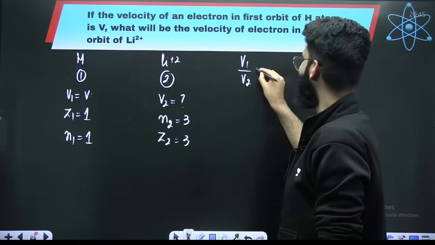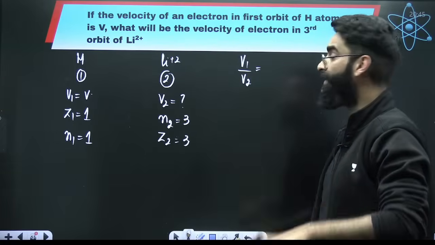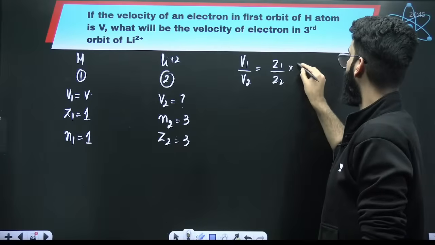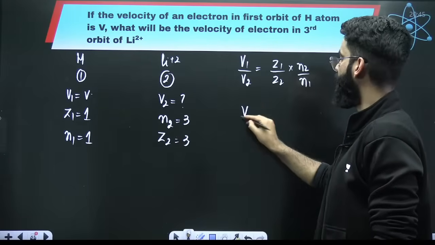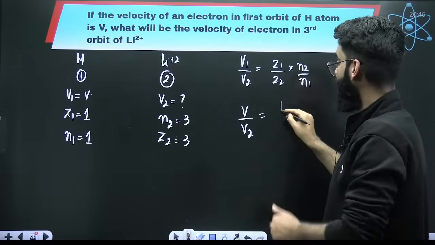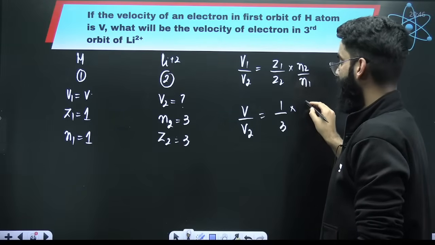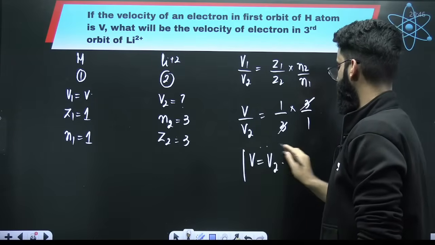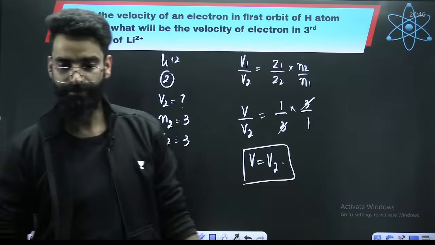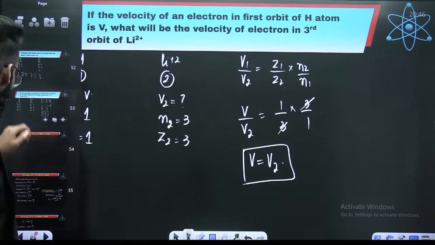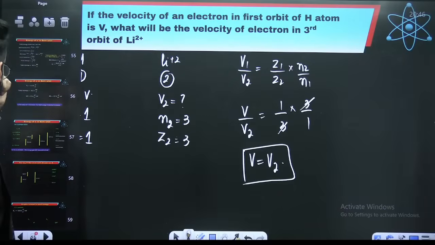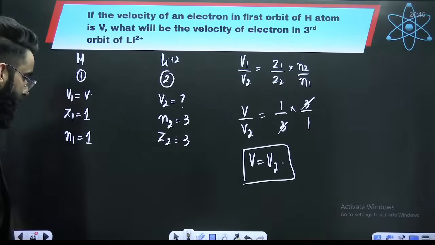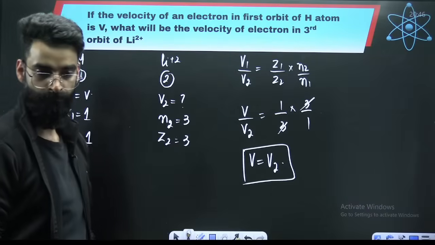V1 divided by V2, where V is equal to V naught Z by n. So this is Z1 by Z2 multiplied by N2 divided by N1. V1 is nothing but V, V2 we have to calculate. Z1 is 1, Z2 is 3, N2 is 3, and N1 is 1. So V2 is equal to V. This is the answer of the question. As simple as that. I believe I'm clear to everyone, guys. Okay? Perfect.